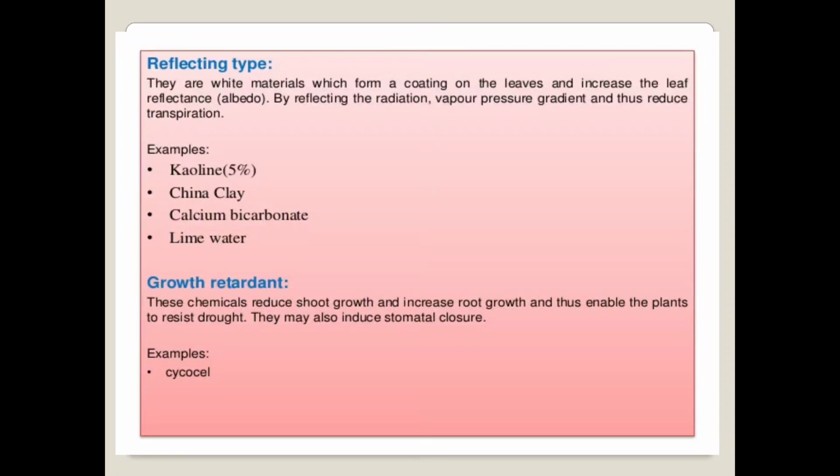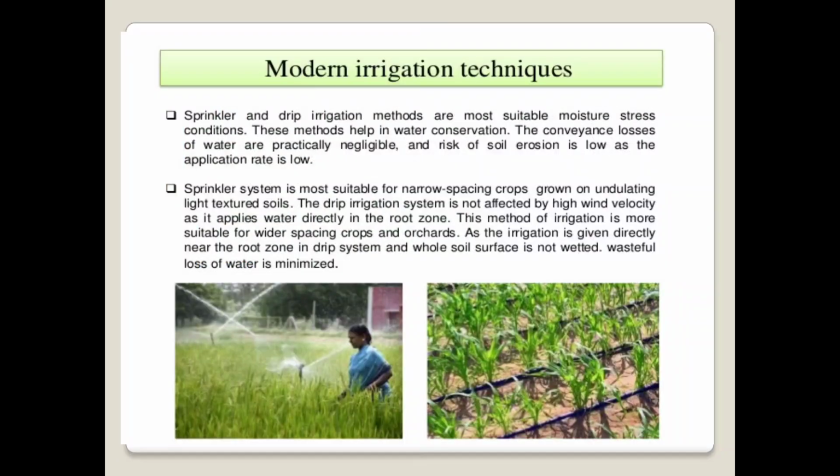So the example of the growth retardant type of anti-transpirant is cycocel. That is a very familiar example of the growth retardant, which is one of the important types of anti-transpirants.